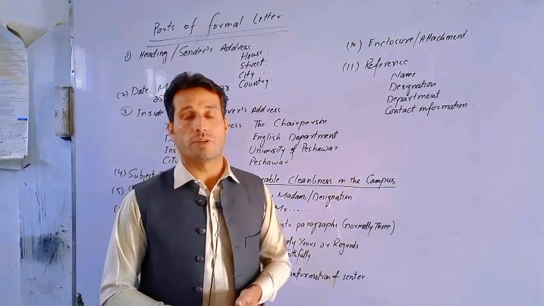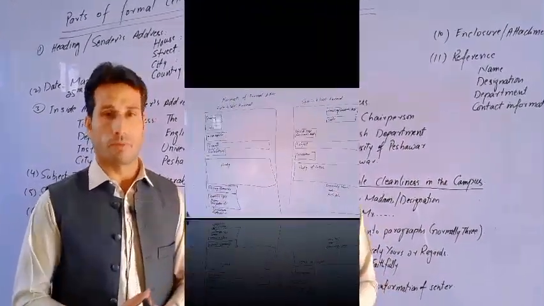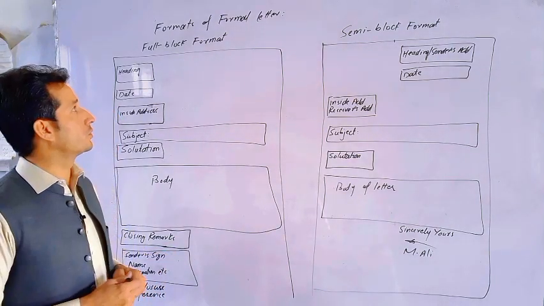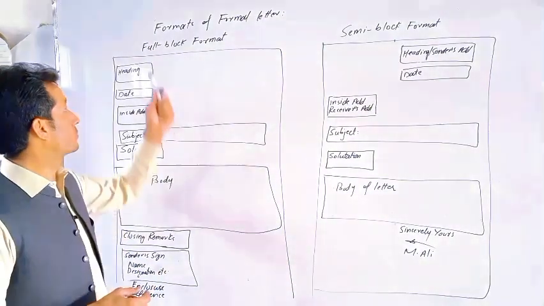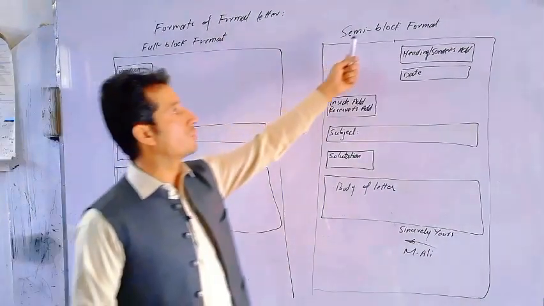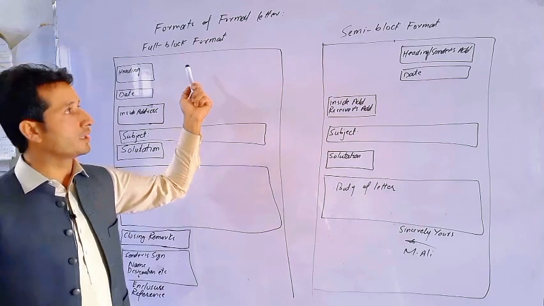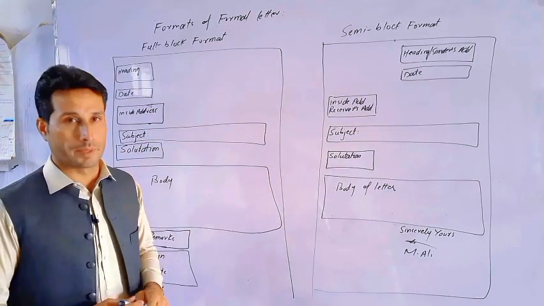Next we'll talk about the format, where to put them in a format. Next we have formats for formal letters. So we have two major formats. One is called full block format, while another is called semi block format. Full block is common in American English, while semi block is common in British English.